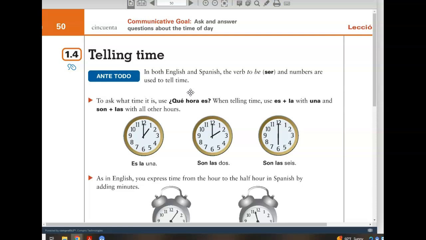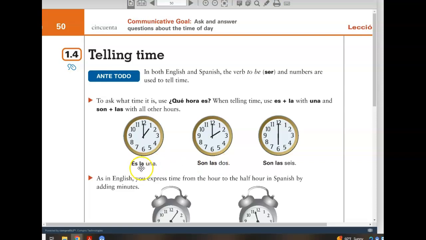To ask what time it is in Spanish, ¿qué hora es? Using the verb ser with numbers to ask about and tell time. ¿Qué hora es? is the question, what time is it now? The answer would begin with es la for 1 o'clock, or son las for 2 o'clock and any other hour